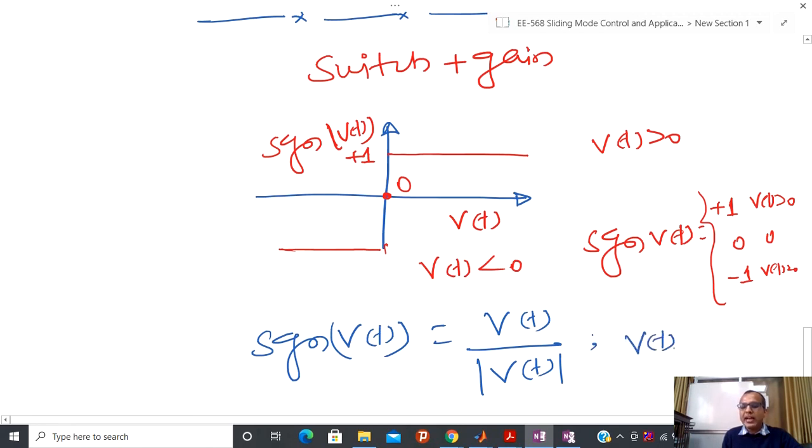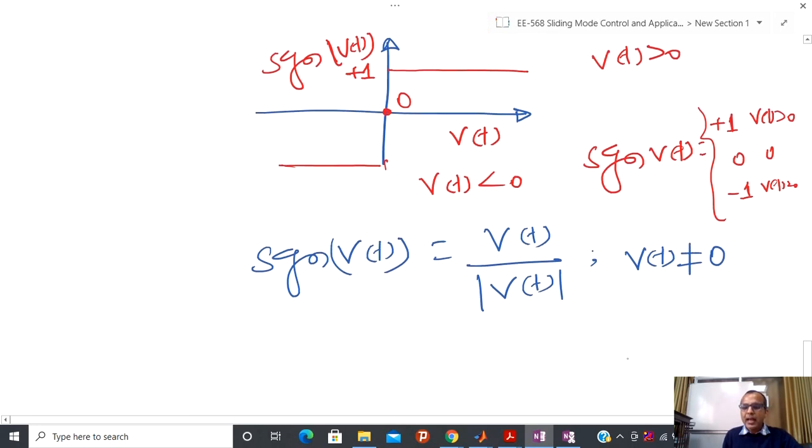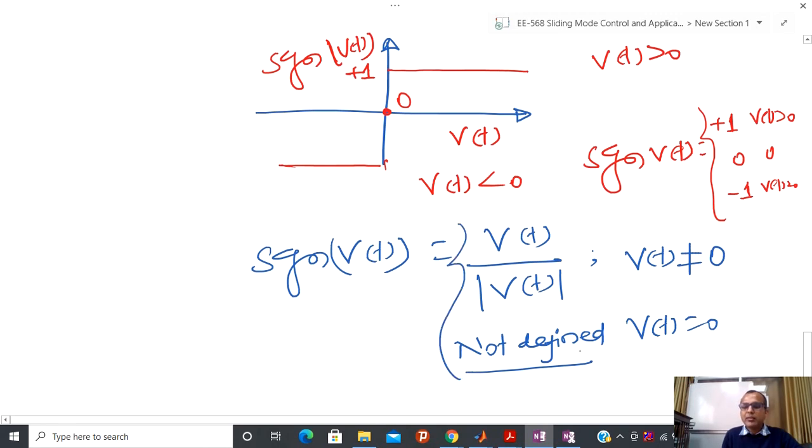And what kind of point do I have to exclude? That should not equal 0. They are assuming that at Vt equal to 0, that is not defined. So I am not caring what value this particular function takes at Vt equal to 0.